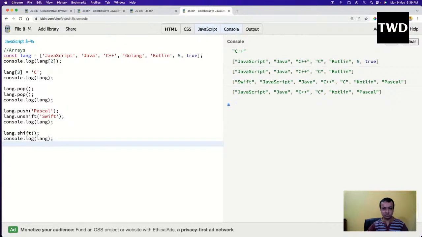So see, here the shift removed it from the start. Okay, so shift removed the first element. It's a tongue twister. So it is removed. Shift is removed. So this is how it is there.